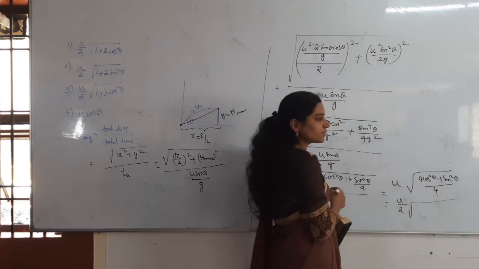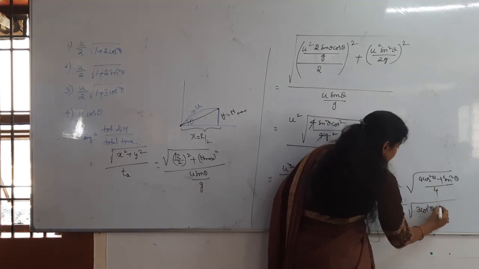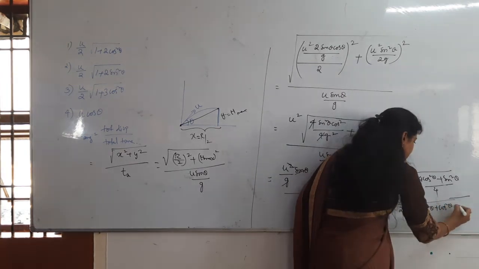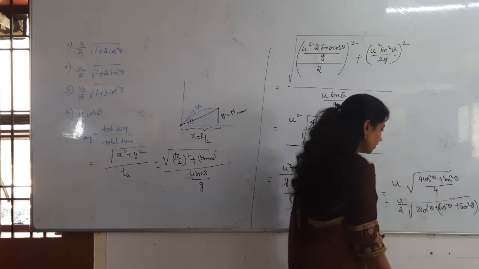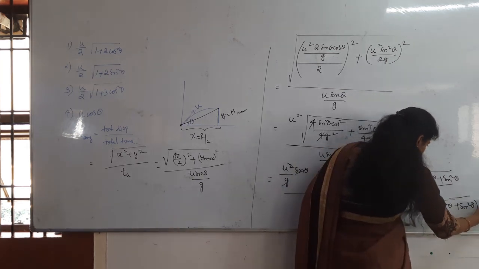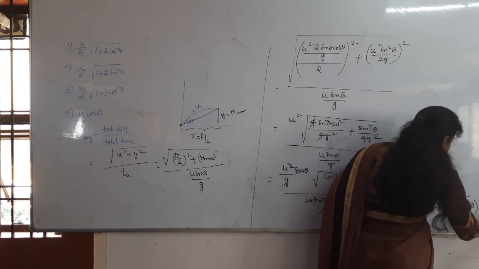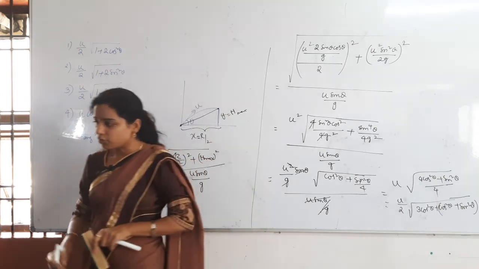This 4 cos square theta I will write as 3 cos square theta plus cos square theta. Is there any problem in that? No. Then what is remaining still? Sin square theta is remaining. What does this value become? 1. Then the final answer will be what? U by 2 under root 3 cos square theta plus 1. That's the final answer.